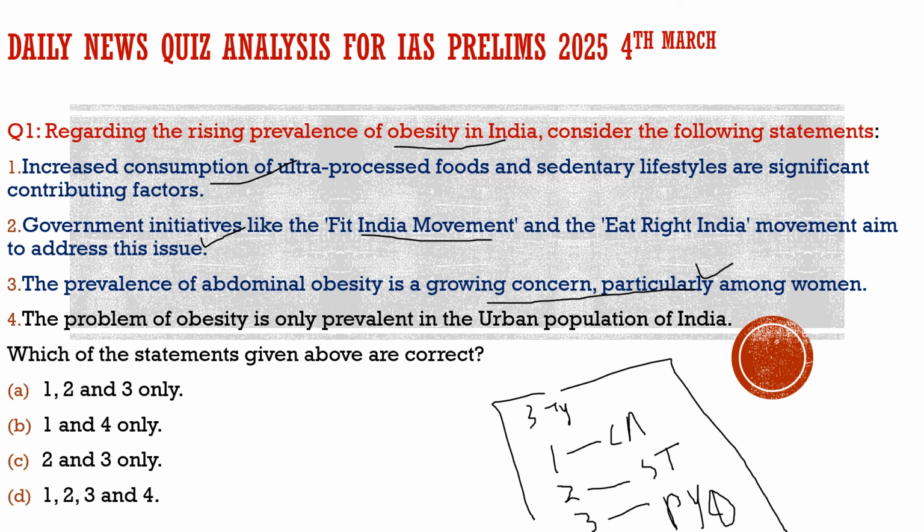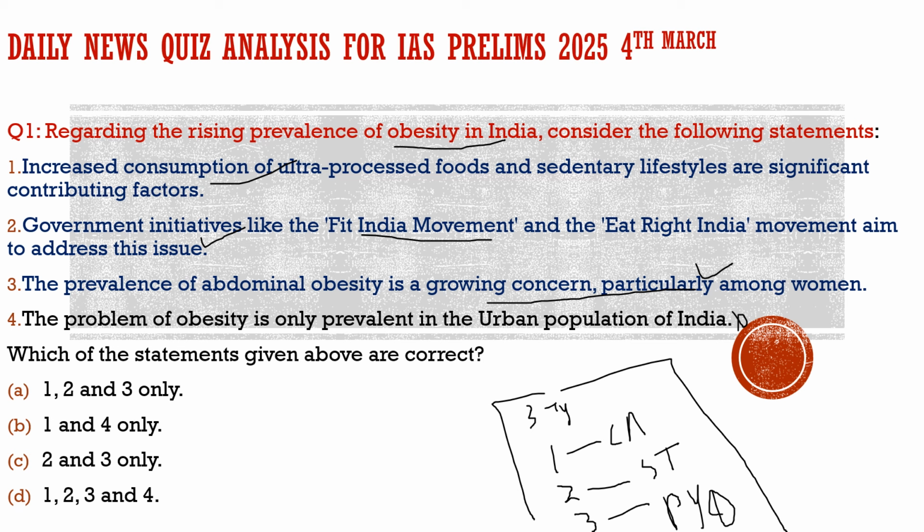Fourth statement: the problem of obesity is only prevalent in the urban population of India. This is totally incorrect. It is a stereotype which has developed over years that people with money have obesity, but it has nothing to do with money; it has to do with the lifestyle we live in. It is very much an established fact that even rural, poor people are also facing obesity issues, and obesity is also on the rise in rural areas.